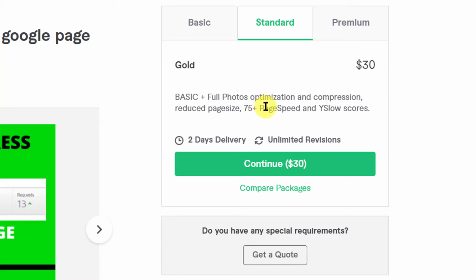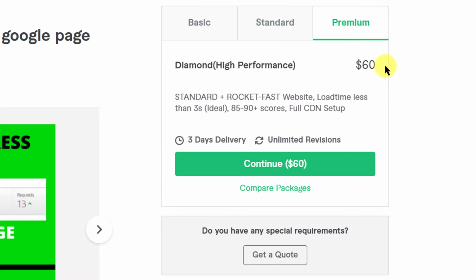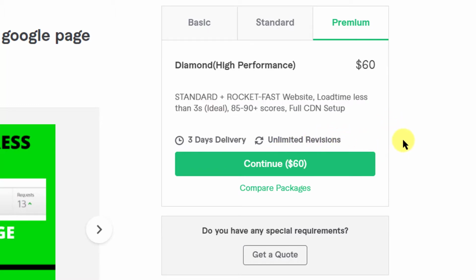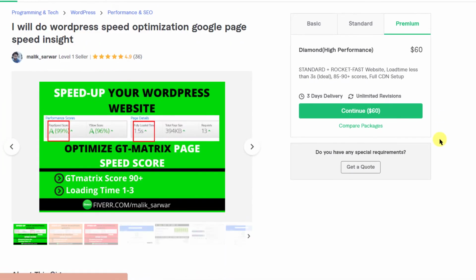That's why it is better to probably have only this one package, or if you want to have 3 packages, you can start with this and build on it, because this is what most of the buyers should look for. All right, I've repeated it twice. I hope you have understood clearly. 3 days delivery, and revisions don't matter much in this case, so unlimited revisions is fine. All right, now let's see the gig gallery.